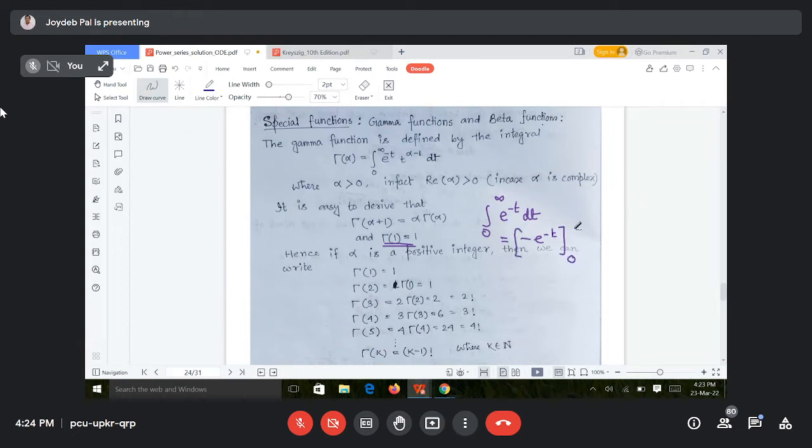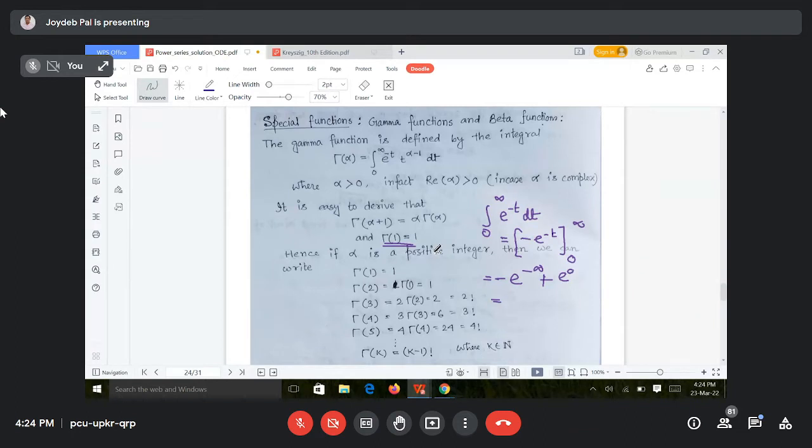Now put the limits: minus e to the power minus infinity minus, minus e to the power 0, so it will be minus minus plus. Now what is the value of e to the power minus infinity?